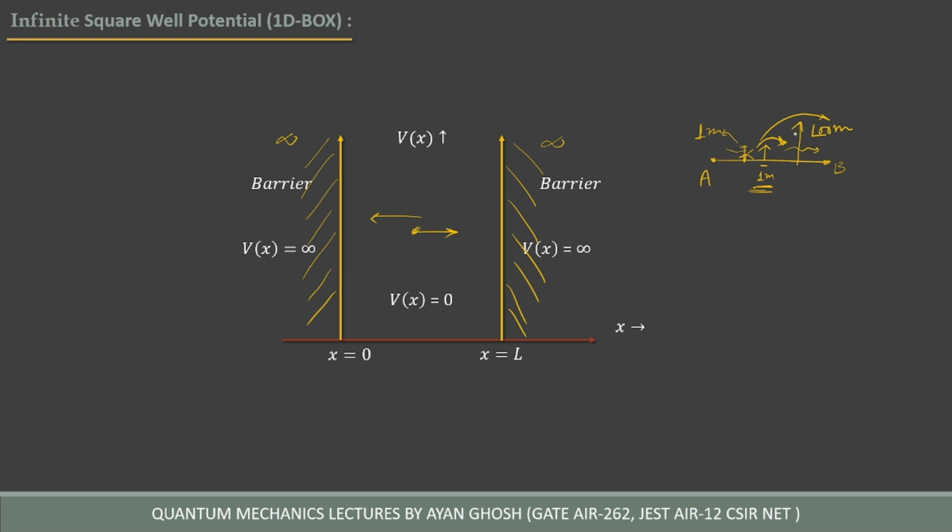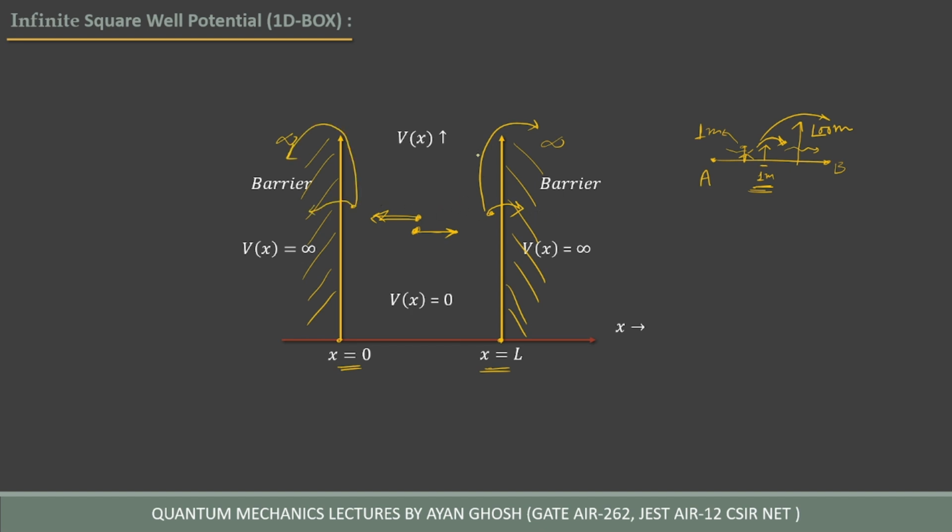The height of the wall is so large that you cannot penetrate through this boundary, or you cannot jump over the wall. We have two walls: number one is at x equal to 0 and another one is at x equal to L. So if this is a particle, the particle can go toward right, can go toward left, but when the particle reaches here, it cannot penetrate through the wall or jump over the wall.